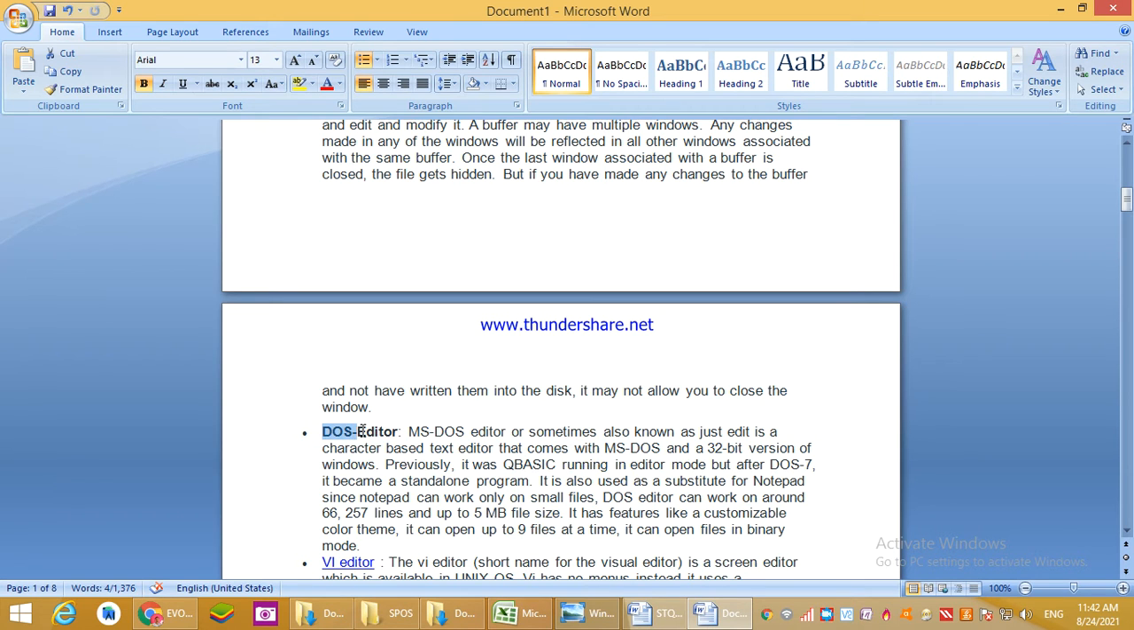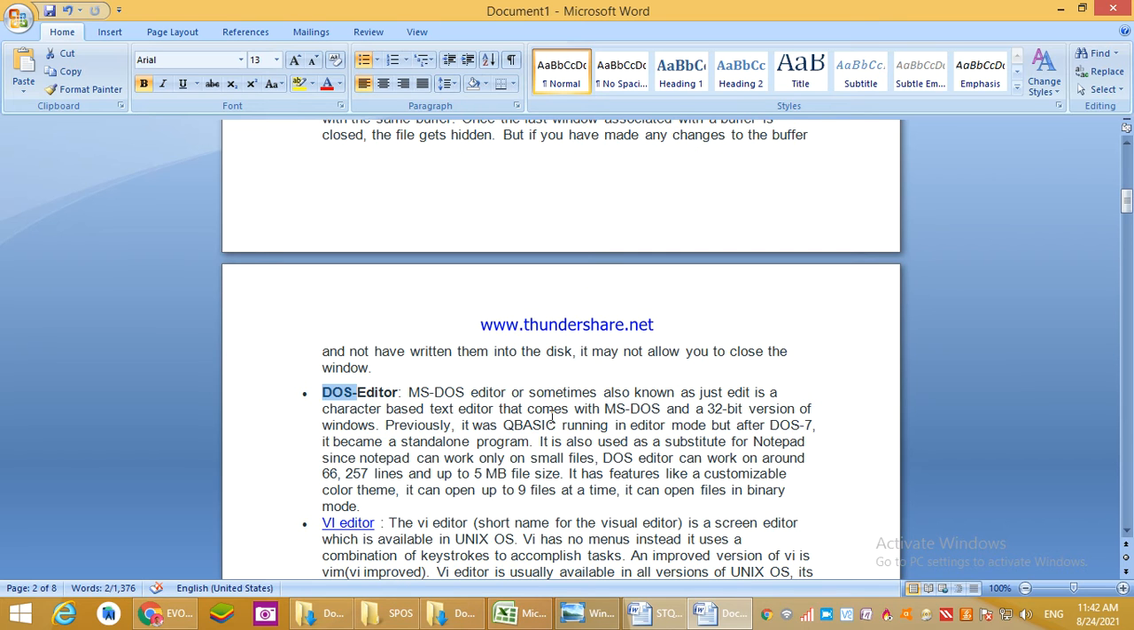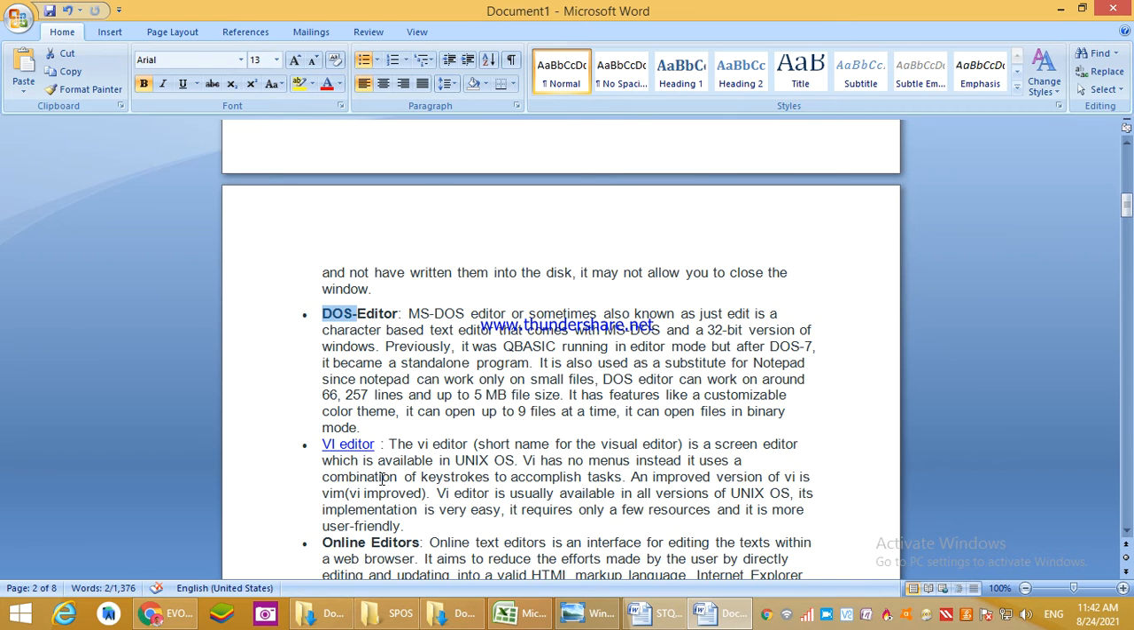Then the DOS editor, disk operating system editor. The MS-DOS editor, sometimes also known as just edit, is a character-based text editor that comes with MS-DOS, right? This is also an editor in which we can type and save programs. Then the VI editor. VI is short for visual editor. The visual editor is a screen editor which is available in the Unix OS.